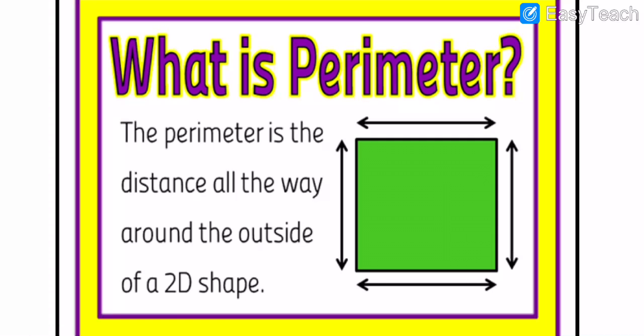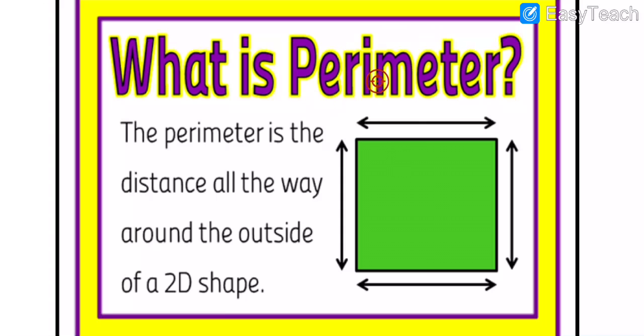But if we have to draw a figure, then we say it's a 2D shape. 2D means 2-dimensional and 3D means 3-dimensional. Got my points?